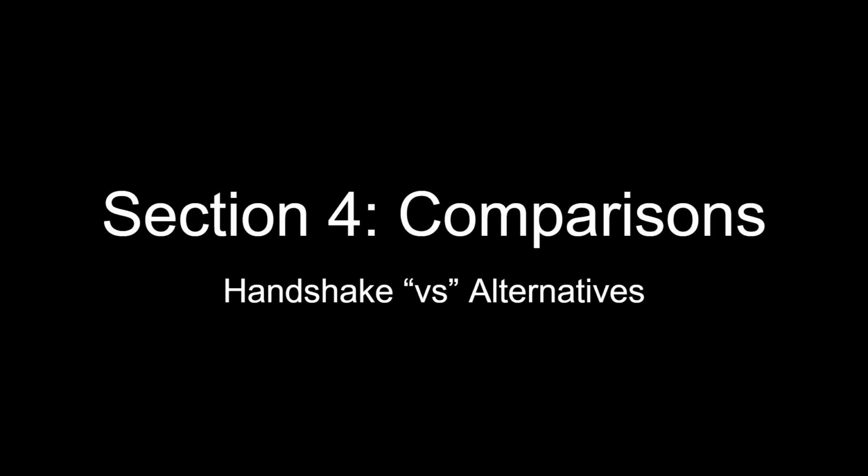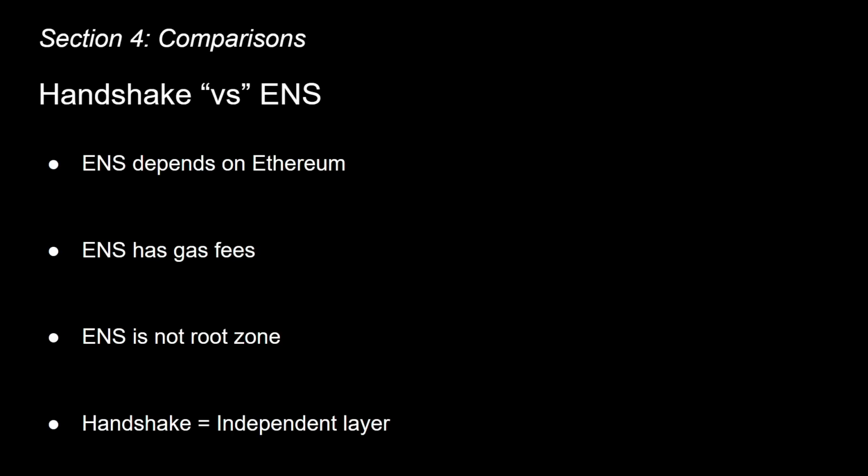Now let's address the comparisons directly. Versus ENS. Look, ENS is great and all, but look at all these limitations. It's built on Ethereum. That means your AI agent's identity is dependent on Ethereum security and gas fees. ENS names end in .eth, which doesn't resolve in traditional DNS without special resolvers too. Handshake names are the top-level domains, and they work at the root level.